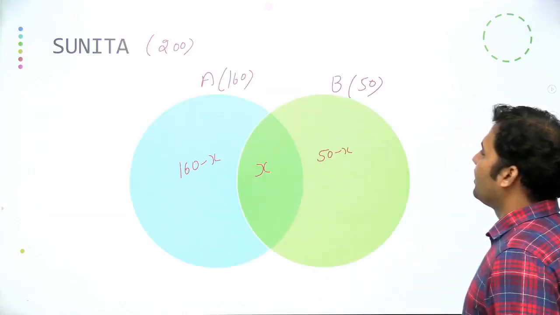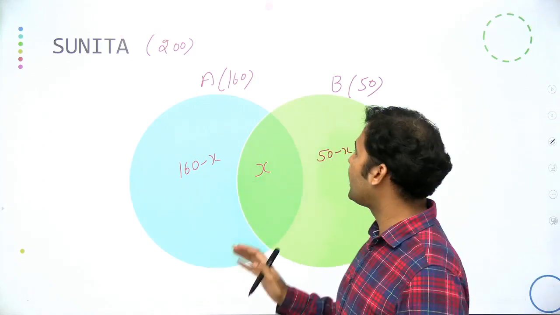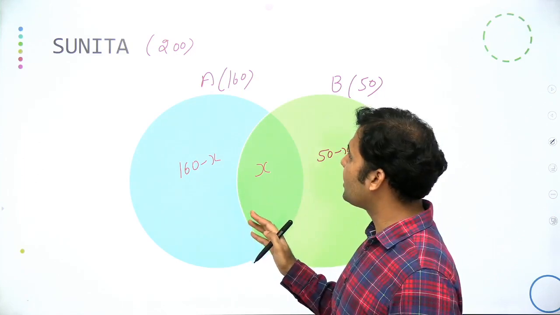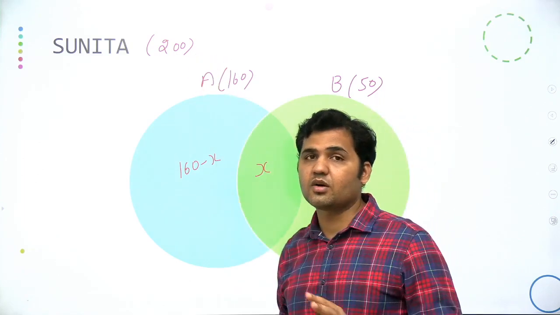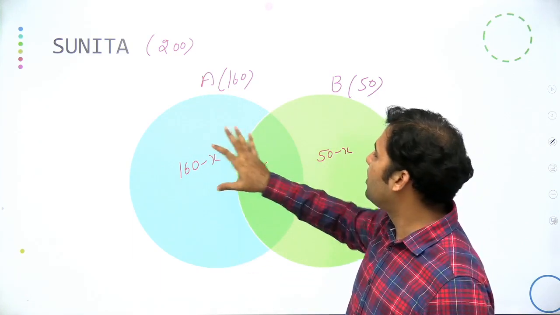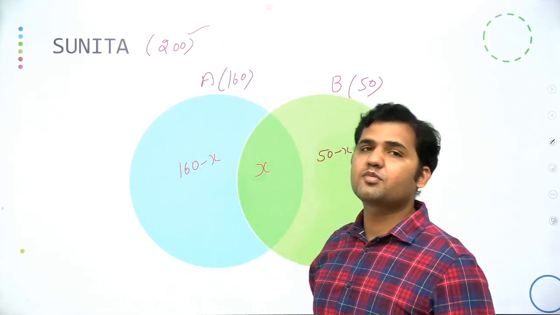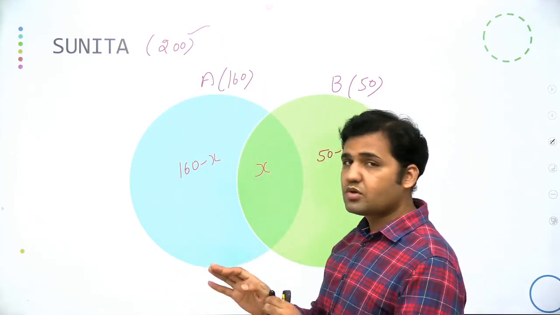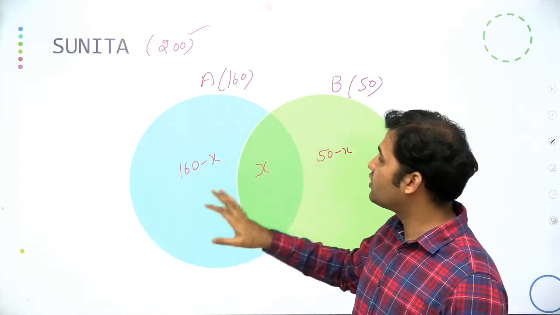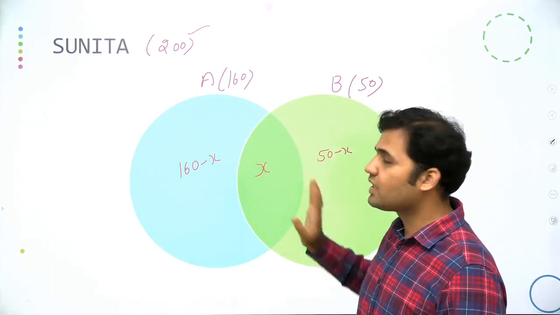Now you can see that we do not know the total union of the sets. Some of you might be thinking 200 is the union of the sets. No. The union of the sets is those numbers which belong to these sets. There will be some candidates out of these 200 who are not supporting any of the proposals. Until we know the number of candidates who are outside of these two circles, we cannot find the value of X.